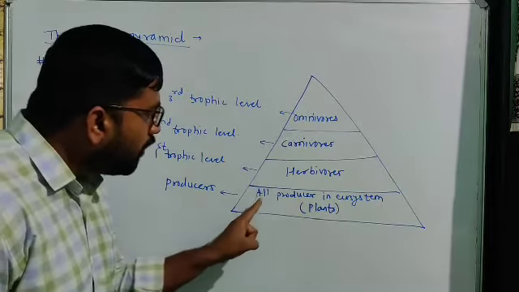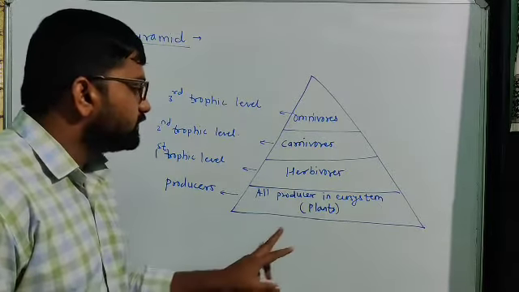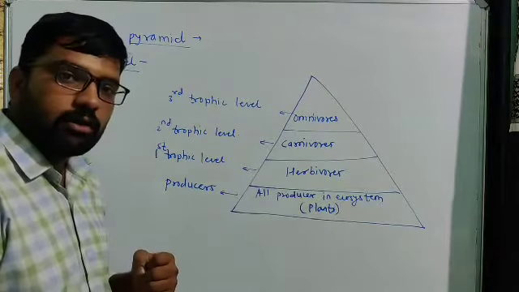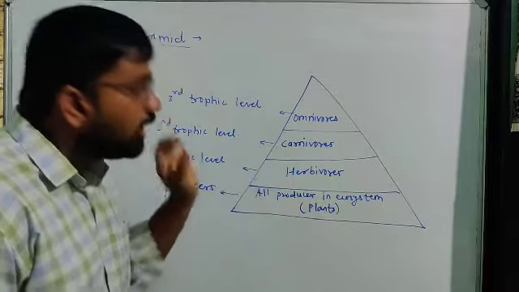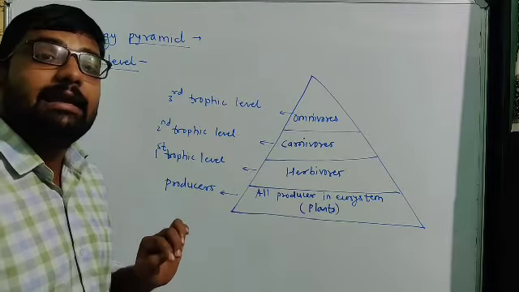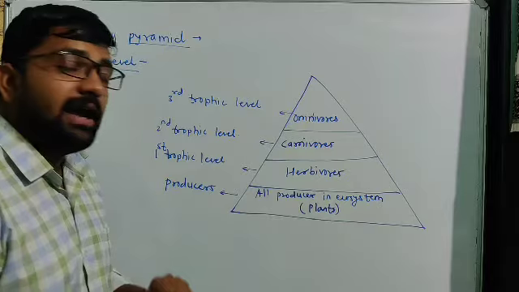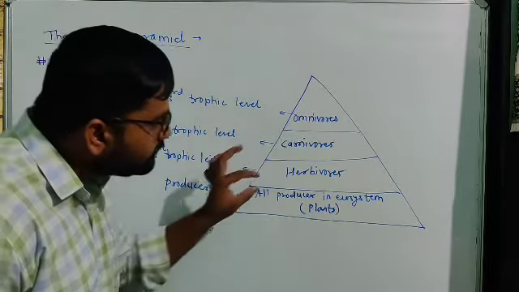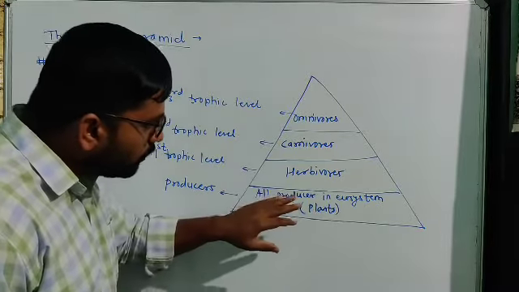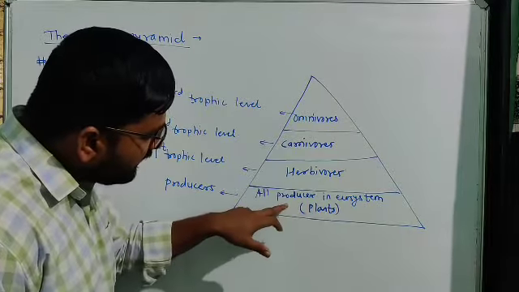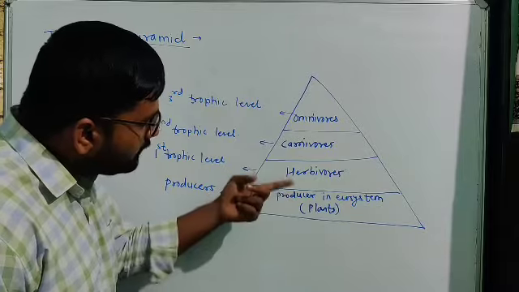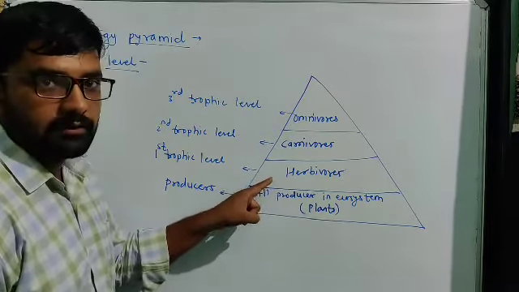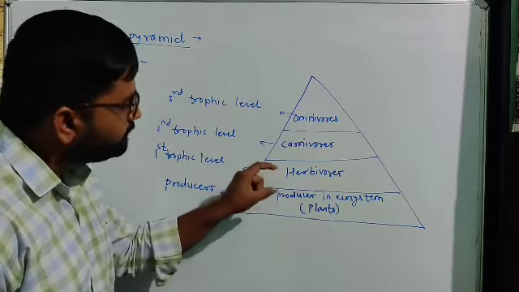Then all the herbivores eat these plants and get their energy, so such living organisms are called herbivores. They get their energy directly from the plants, which is why we put them on the upper side of the plants.